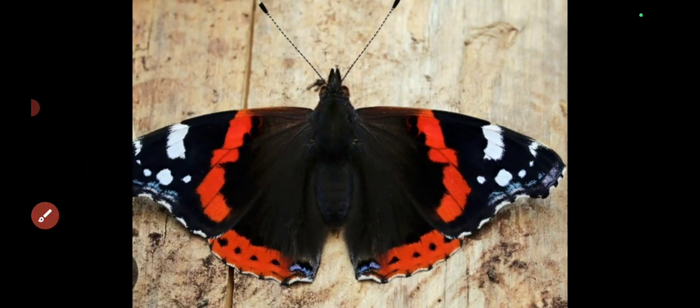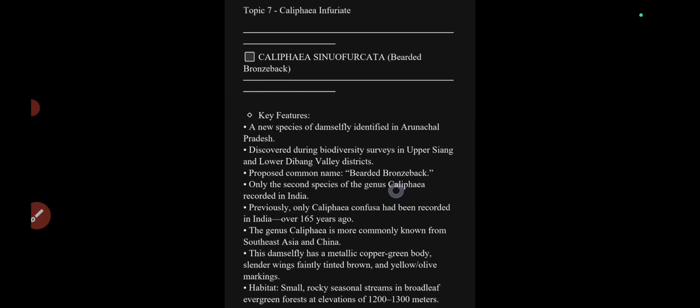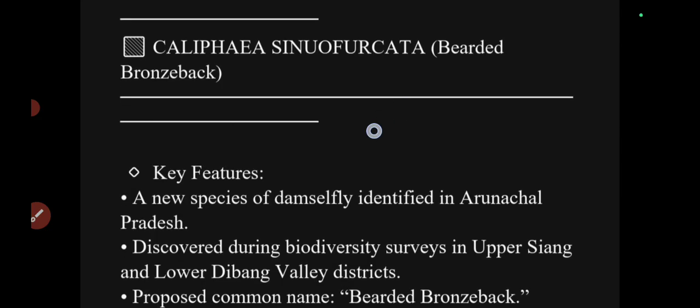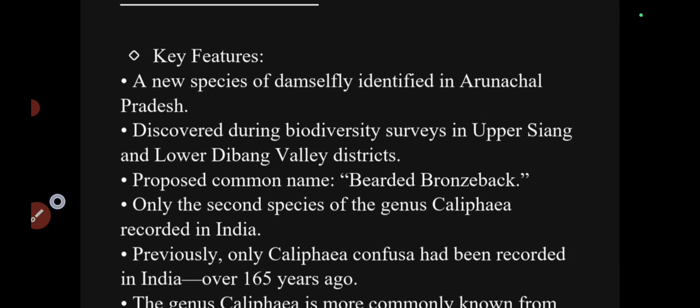Okay, this is how this particular butterfly looks. And now let's look at the last one, Calafia cynosuricata, or Calafia furcata. I'm sorry for the pronunciation. I really cannot pronounce it more properly.